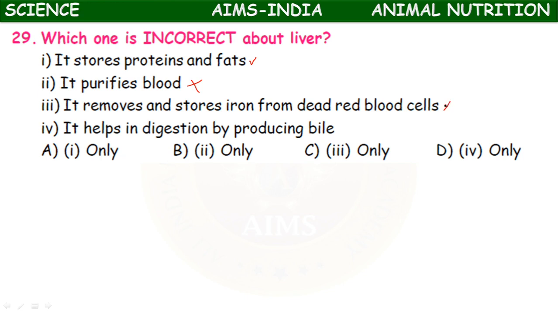So it is also wrong. It helps in the digestion by producing the bile. Actually here it is an uncertain statement. Of course it helps in the process of digestion, but digestion of fat is not mentioned clearly. So here only statement 1 is correct.